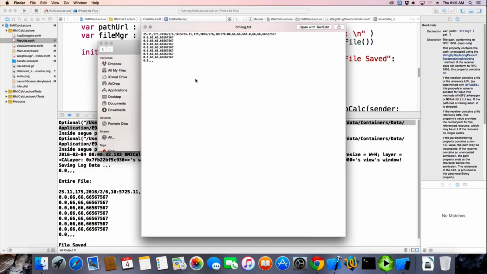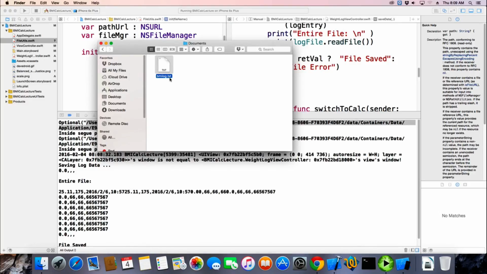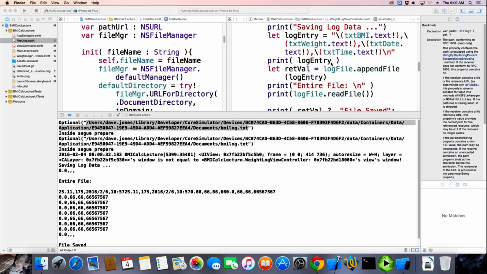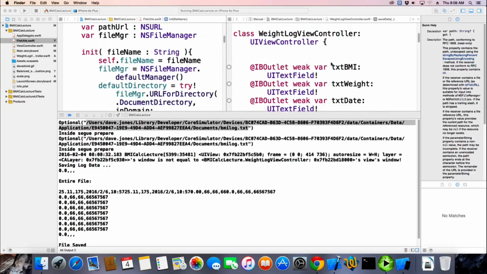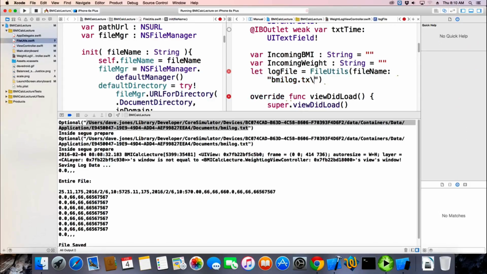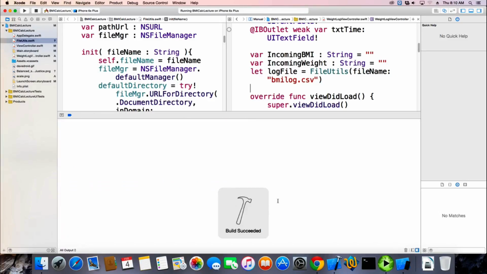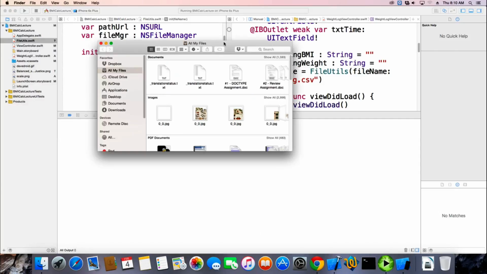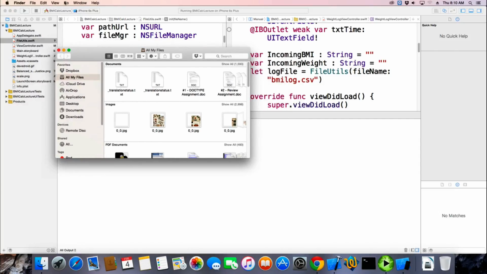I thought it was a CSV file. It is. I called it .txt. Oh. Do we want to call it something else? I would. It might make sense. That was where I created it. That makes perfect sense. So let's do a CSV instead. So now when I run it, it will create a new file. And let's see if it actually does.